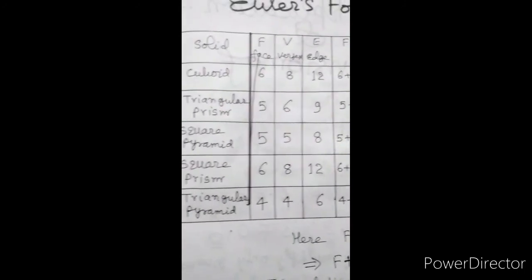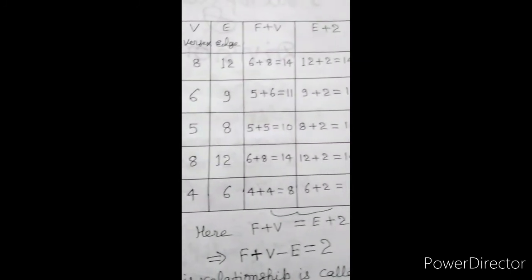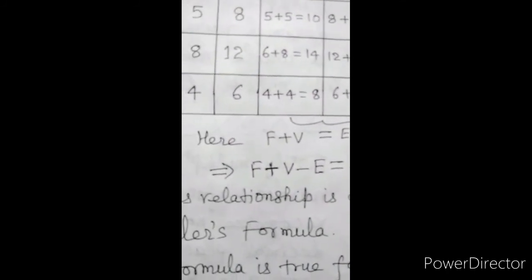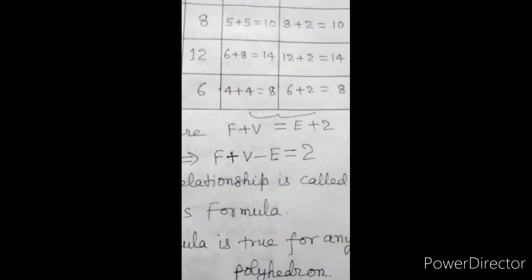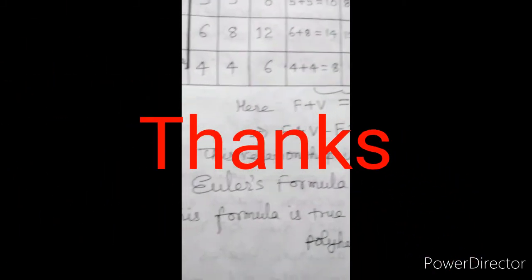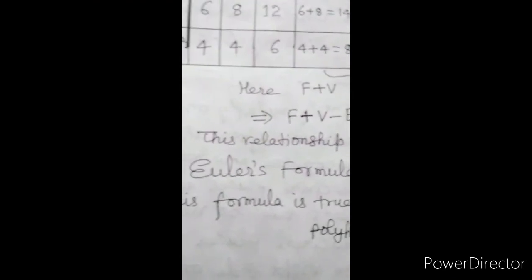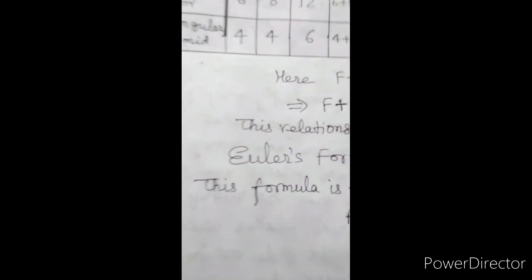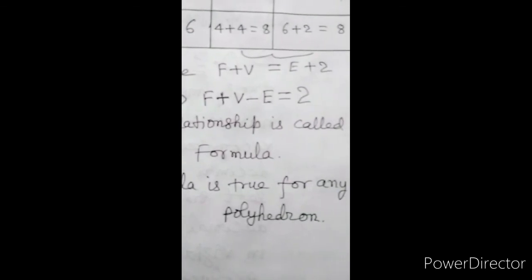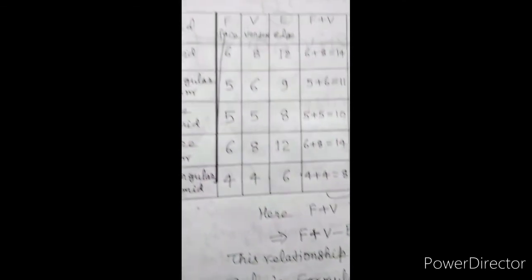Here F plus V is equal to E plus 2, or F plus V minus E is equal to 2. This relationship is called Euler's formula. This formula is true for any polyhedron.